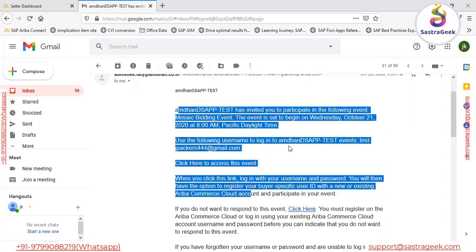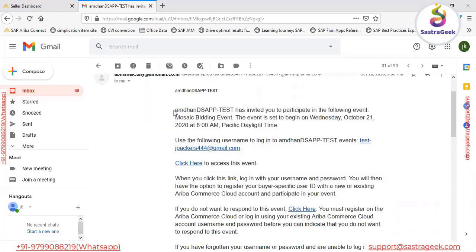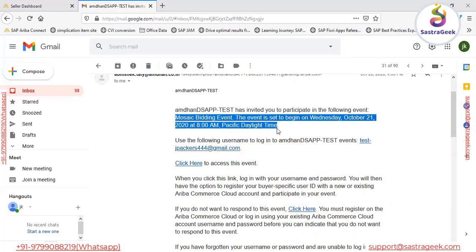If you see this email, we have the buyer name here. They have invited the supplier to participate in the following event, and this is the event name. Whenever the event is going to start, that timing is also mentioned, because the supplier is the person who will participate in the sourcing event. This information is very important, and accordingly they have to plan their calendar, and at what time they have to initiate the bidding process to participate.